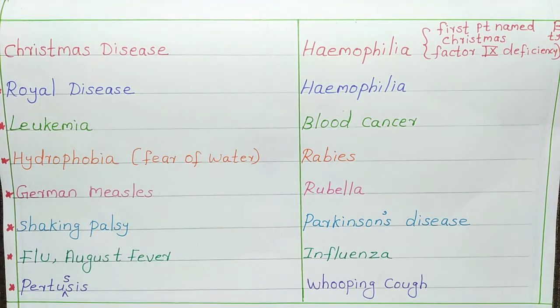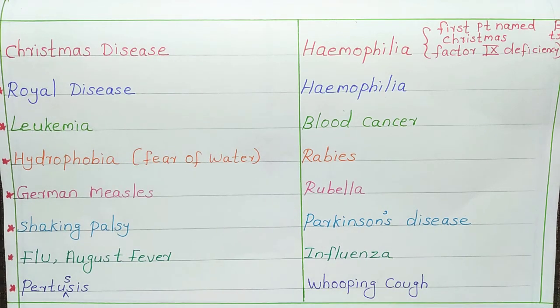Next one, leukemia. Leukemia is nothing but blood cancer. So blood cancer is the common name of leukemia. Next is hydrophobia. Hydrophobia, the common name is rabies. And the word hydrophobia means fear of water.